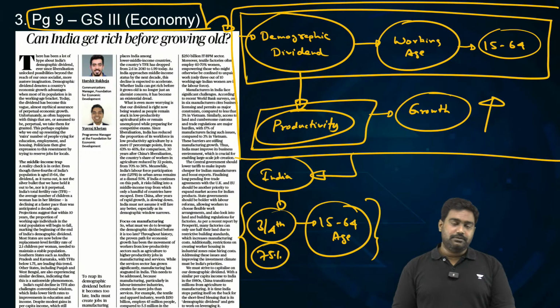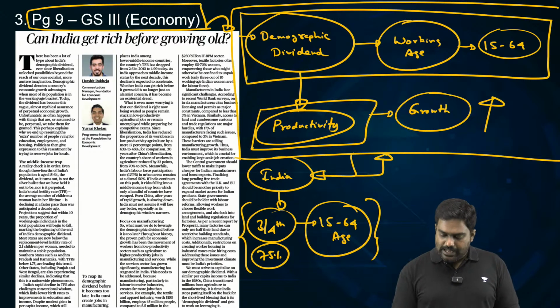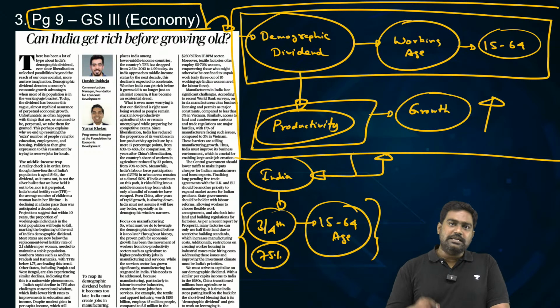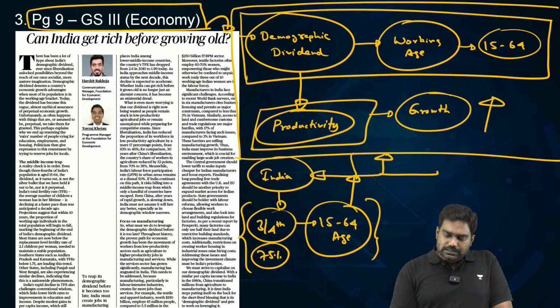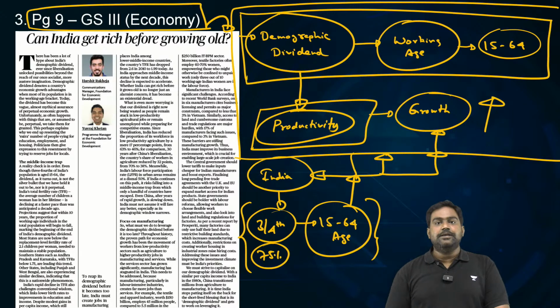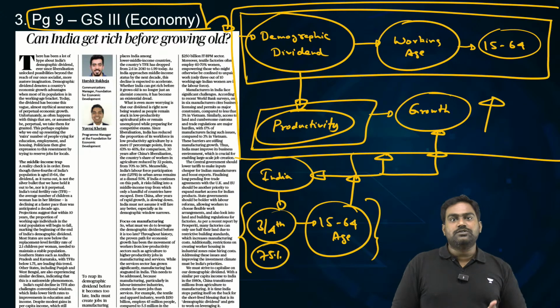Now, this is massive. India does enjoy the demographic dividend as of now, which means we have most of our population in the working age group. And if we harness their potential by giving them education, taking care of their health, and giving them skills and jobs, the country can grow enormously.